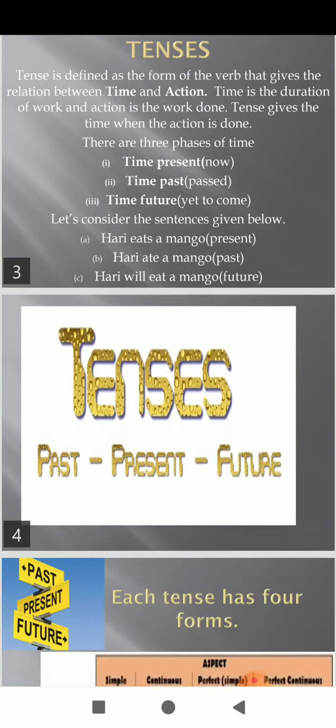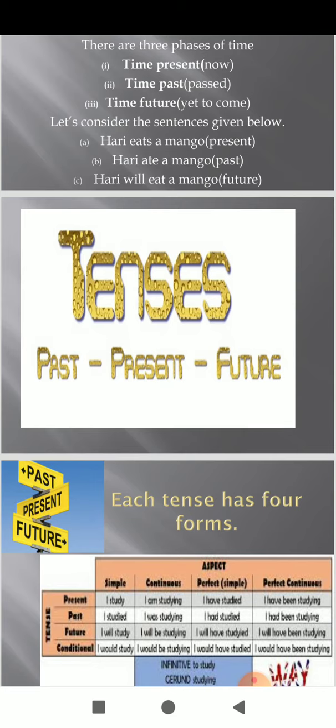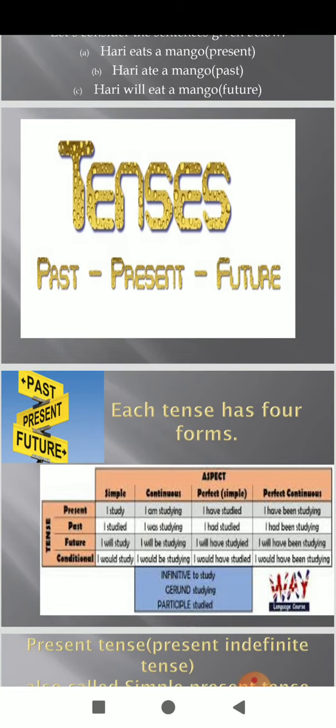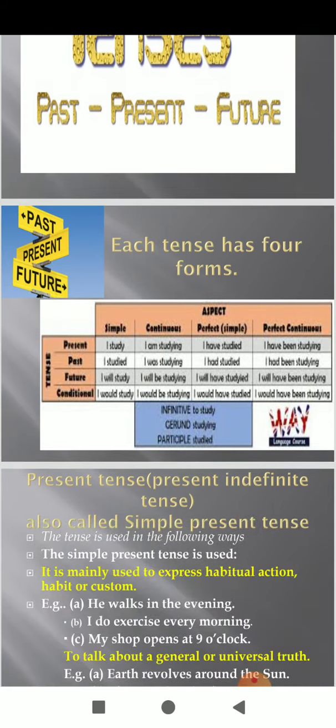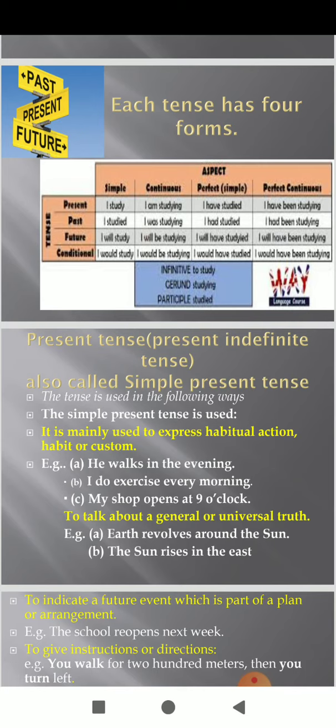Now, students, we can see that is displayed on the screen that each tense has four forms: present indefinite or simple present, present continuous, present perfect, and present perfect continuous. First, we will discuss present indefinite. This is also called the simple present tense. And now the tense is used in the following ways. The simple present tense is used if